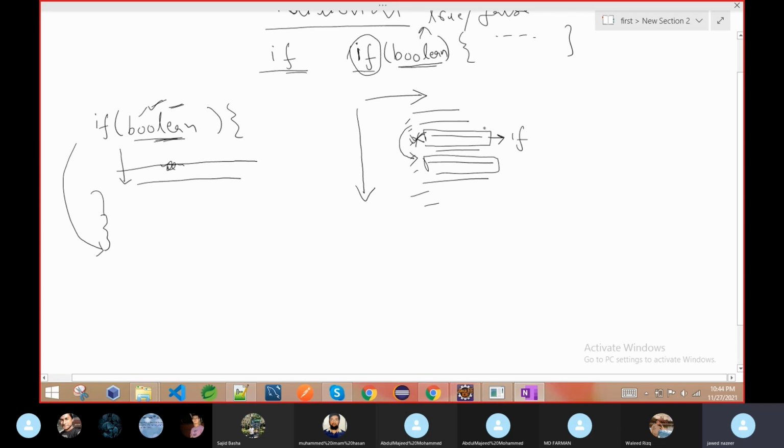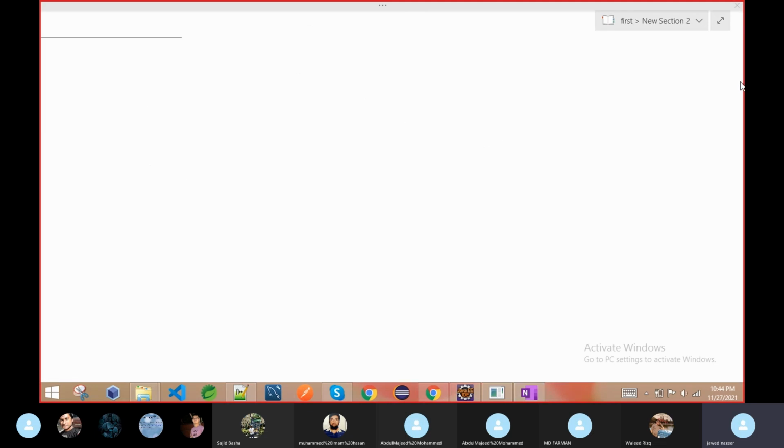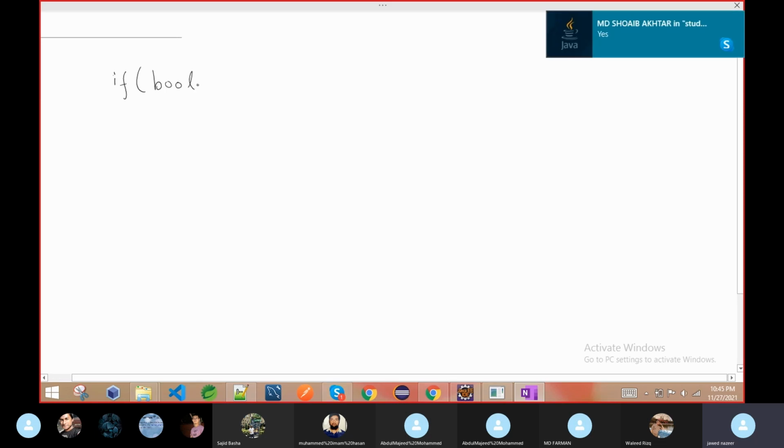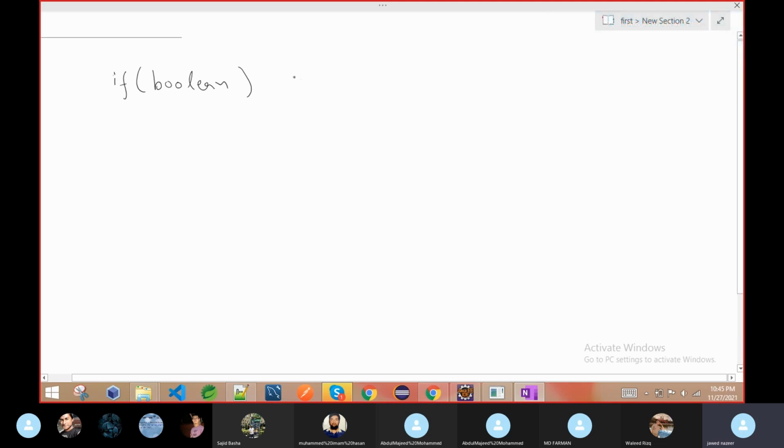So it is based on the condition inside the if brackets whether the code inside the braces will execute or not. A few parts related to if. Always remember I said that here you can give any boolean, and you can give the brackets or not, it depends on you.